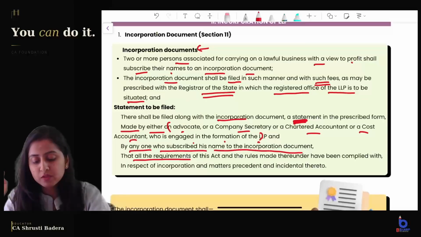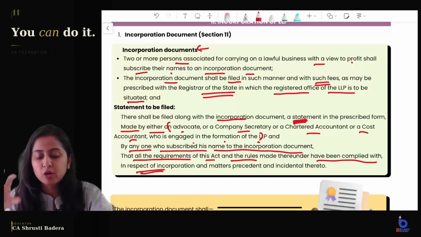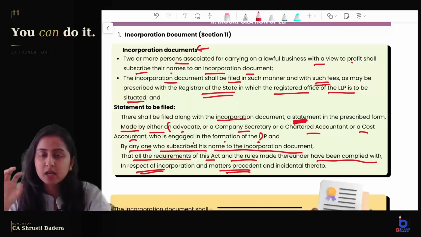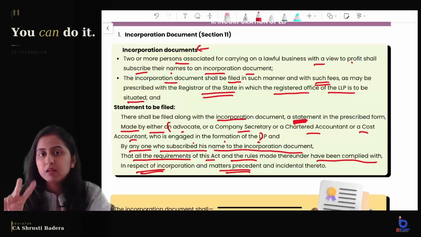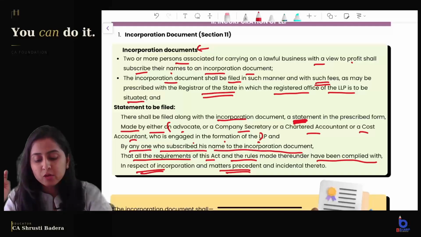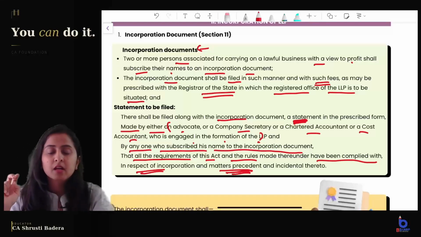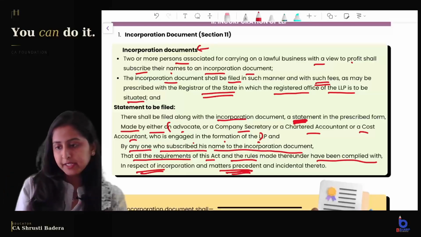All the requirements of this act and the rules have been complied with in respect of incorporation of the LLP and incidental matters. So two people, one of the subscribers, that is the partner, and this professional person, both have to give this declaration that they have incorporated it after following all the procedure given under the act, right?